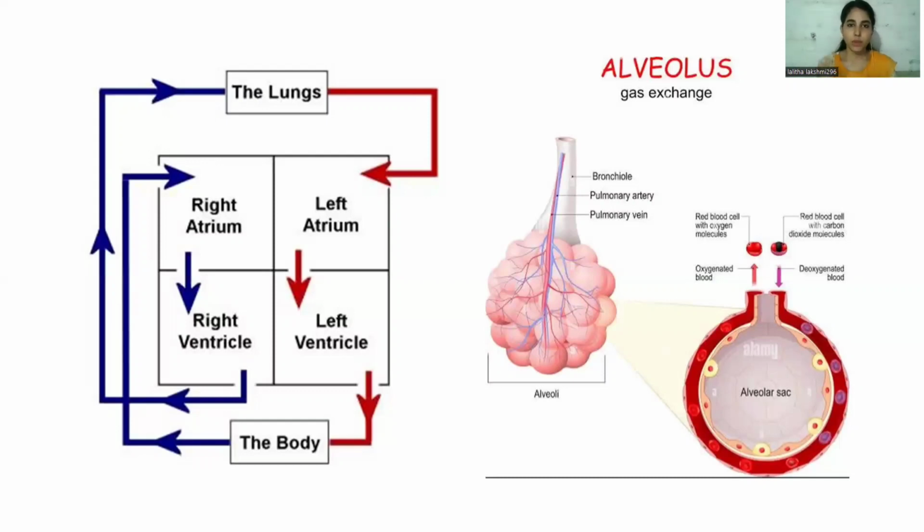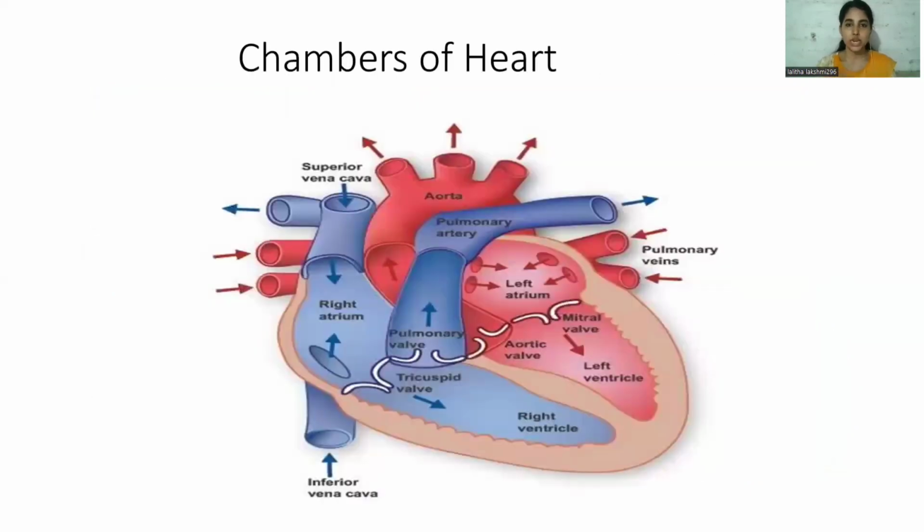From the lungs, the oxygenated blood enters into the left side of the heart through the pulmonary veins. So now the blood enters into the left atrium. Now the left side of the heart has the oxygenated and purified blood. From the left atrium, the oxygenated blood enters into the left ventricle through the mitral or bicuspid valve.